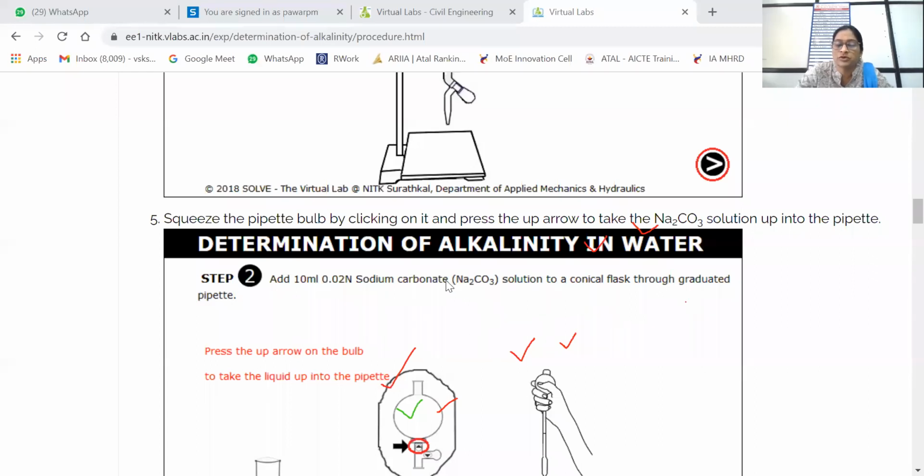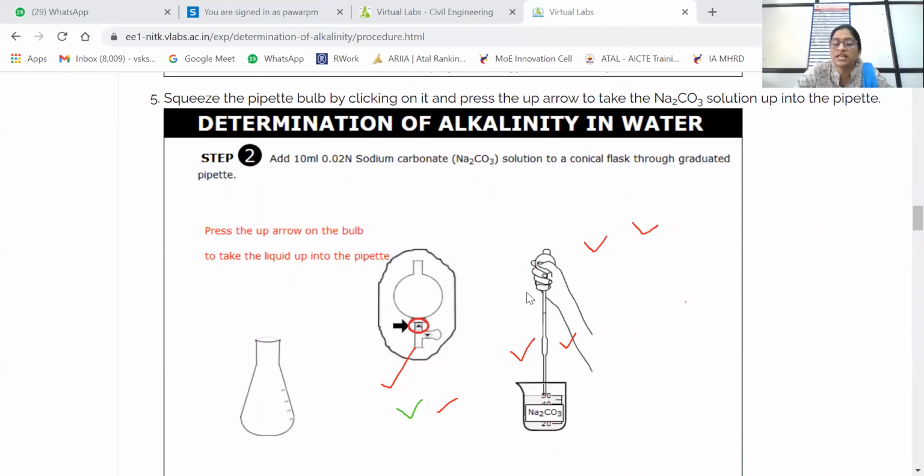For what purpose have we taken Na2CO3? This is a standardized procedure to learn what alkalinity is present in standard water. That's why we have taken a known solution, sodium carbonate, Na2CO3.